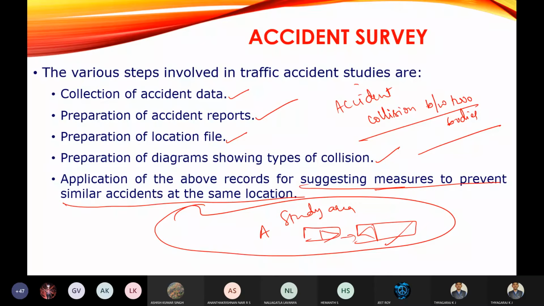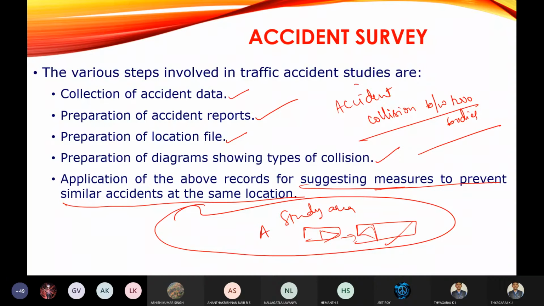So the first one is you are going to collect the data, then preparation of accident report, preparation of location file, diagram preparation, and suggesting the preventive measure. Okay, these are the 5 steps involved in the traffic accident survey. Is it clear? You can unmute yourself or you can leave a message. If it is clear, we will proceed to the collection of data.